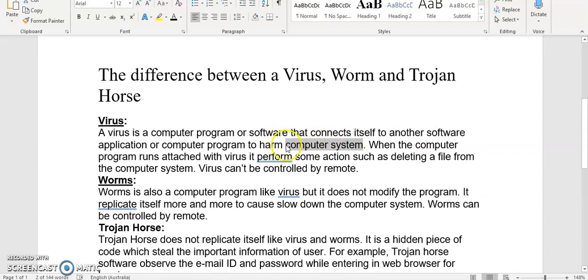And that's what English speakers will be looking for. So which computer system? The computer system that is damaged by the virus. When the computer program runs attached with virus, that sounds not quite right. When the computer program runs attached with the virus, this time we know which virus we're talking about.